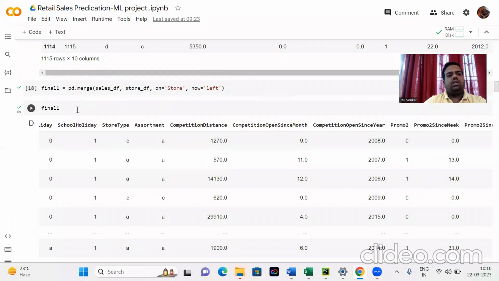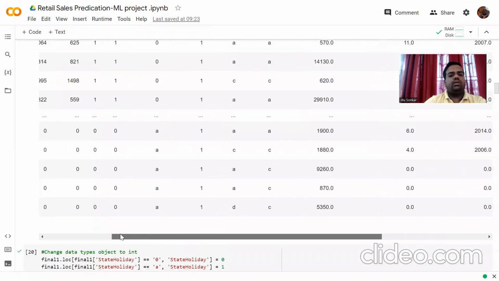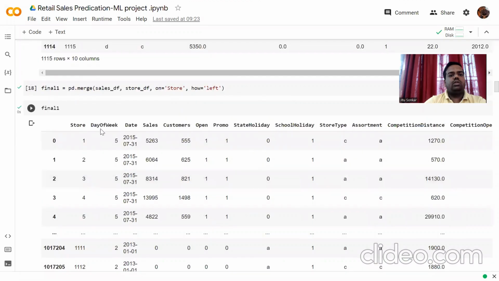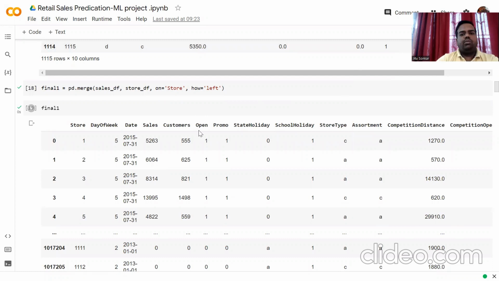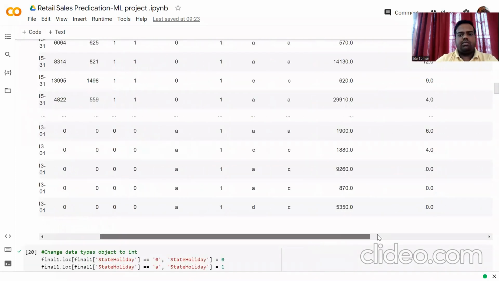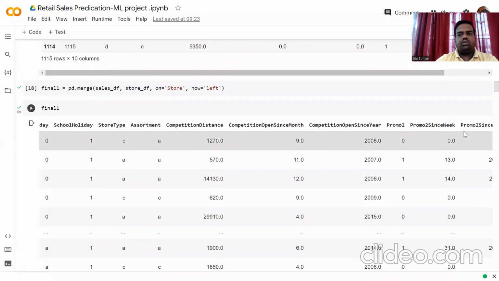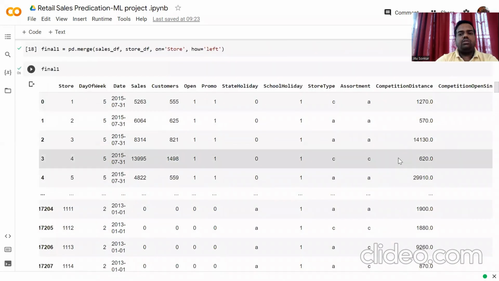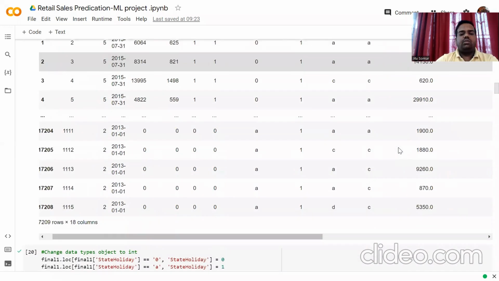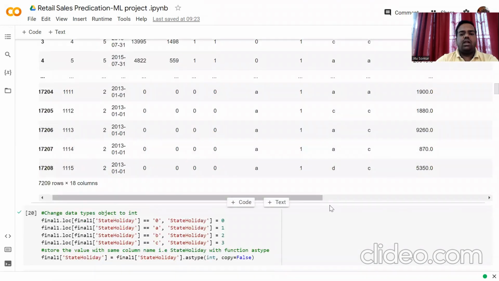So our new data set is saved as final1. We have to check the different columns: store, day of week, date, sales, customers, open, promo, state holiday, school holiday, store type, assortment, competition open since month, competition distance, and different promo2 columns. Some of the columns have object values, and there is a date problem, so we have to decide to change the different data types.